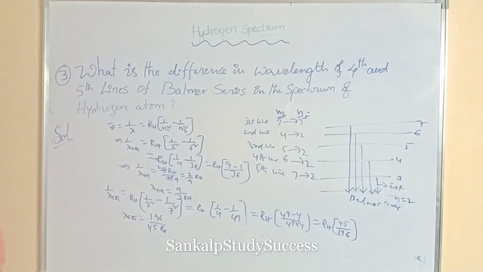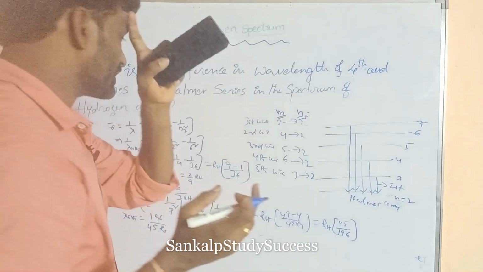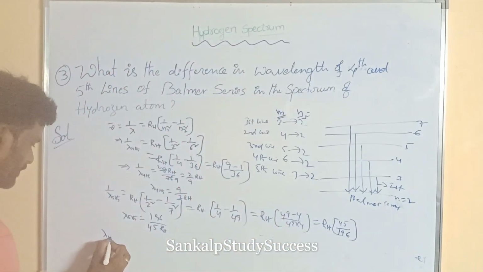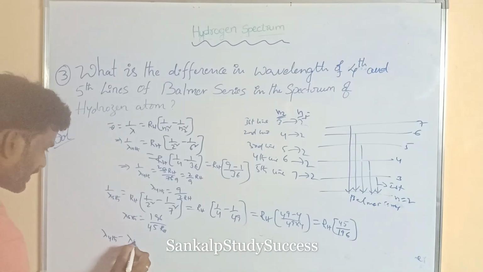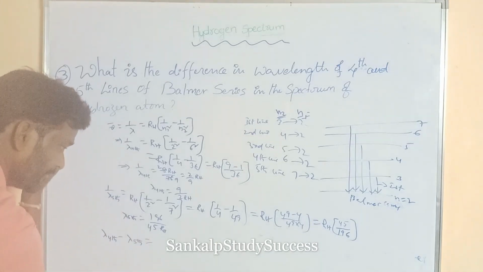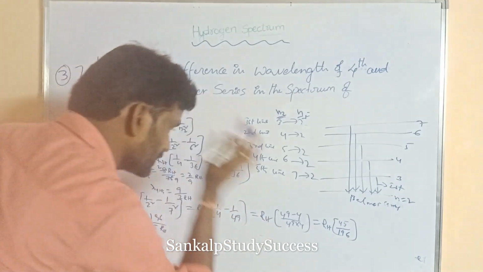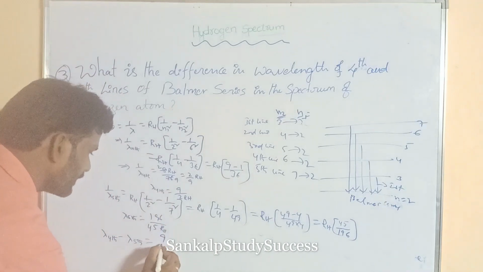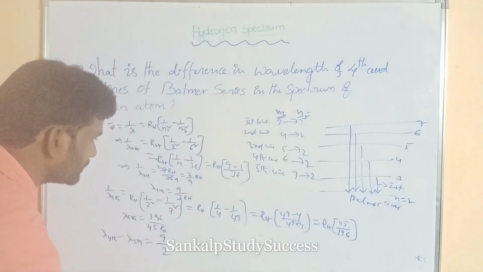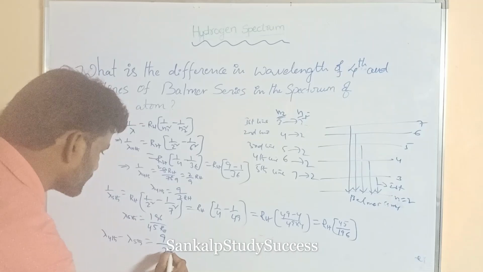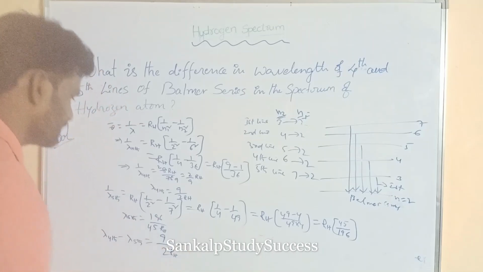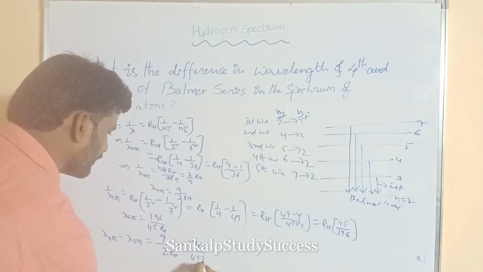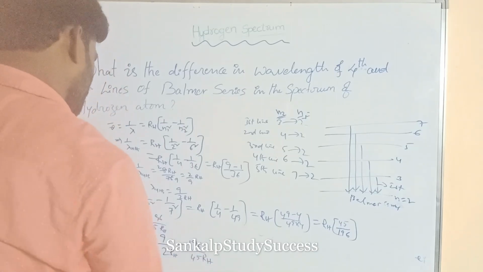What is asked? The difference between the wavelengths of the 4th and 5th lines. Lambda 4th minus lambda 5th is equal to 9 by 2 RH minus 196 by 45 RH.